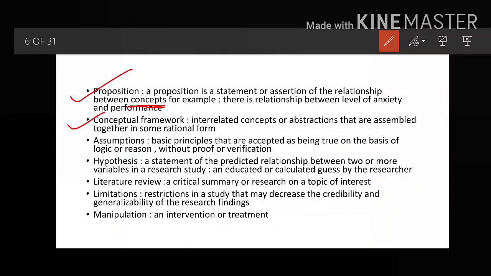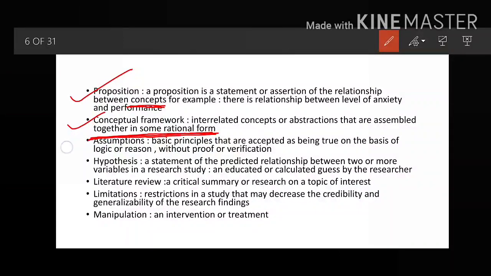For example, in hilly areas there is an increase in RBC, because of the high oxygen demand there. That is an interrelated concept or abstraction that you have assembled together in some rational form. That is known as the conceptual framework.